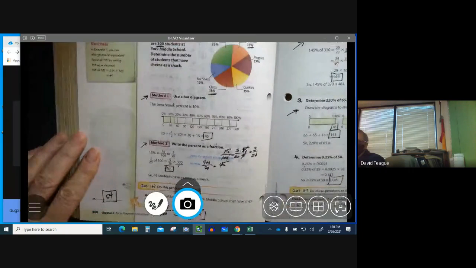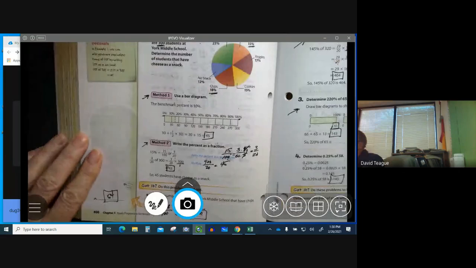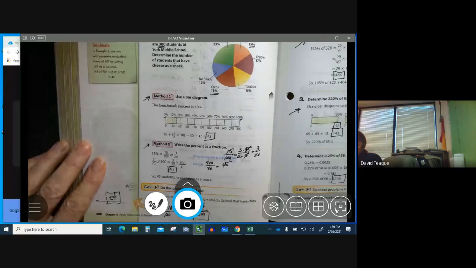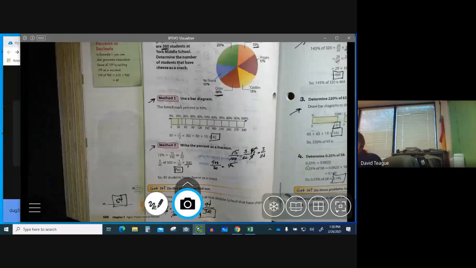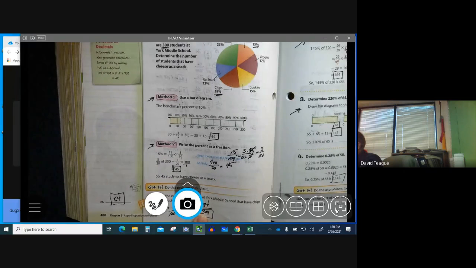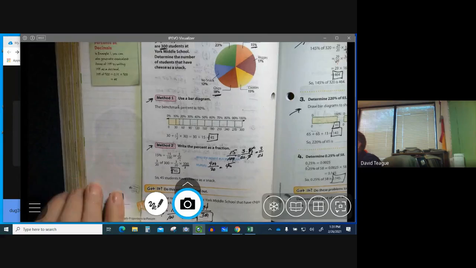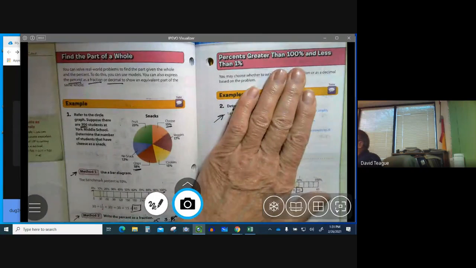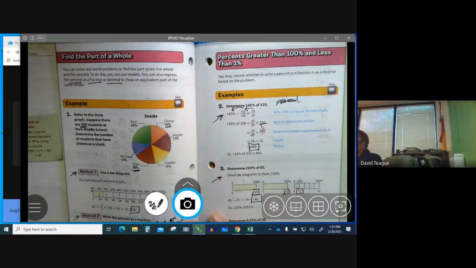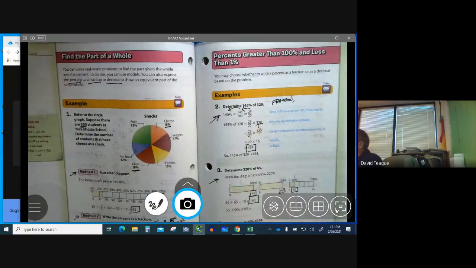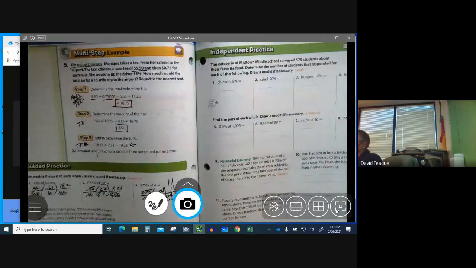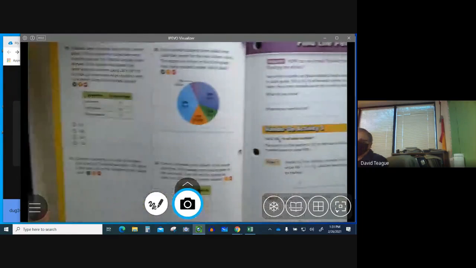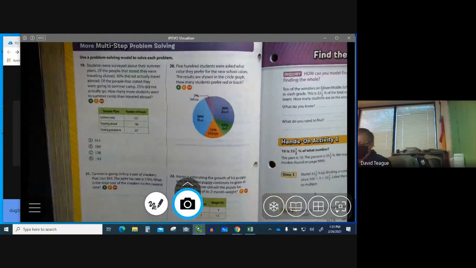So we did a couple of practice questions, and also our little formula. I don't know if it's really a formula, but you take 18%, you write 18 over 100, then you put the whole, the new number that you're working with, find your scale factor, and then you find that relationship, okay? So we also learned that you can do more than 100%, and this little formula works, and also less than 1%. It also works.